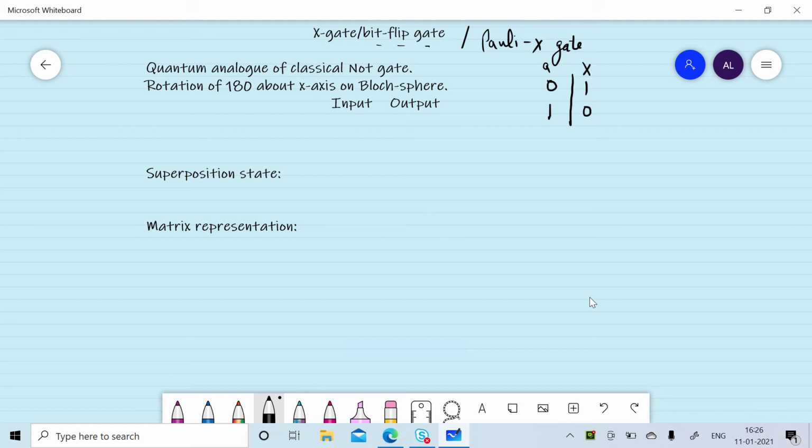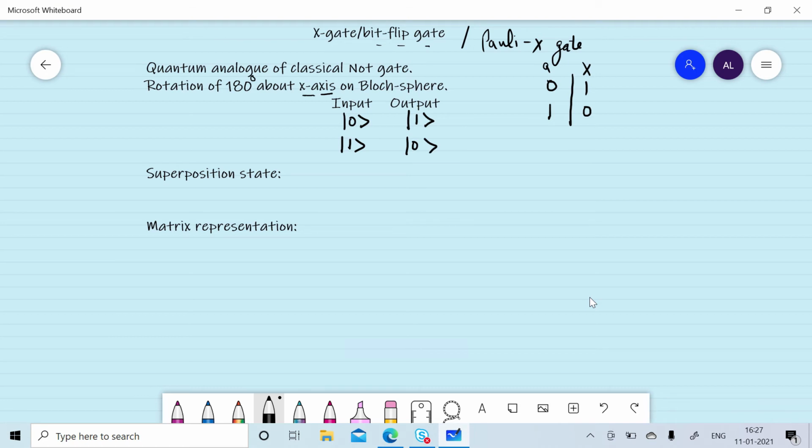X gate can be specified by a rotation of 180 degrees about X axis on Bloch sphere. If input state to the X gate is 0 qubit, we will get output as the qubit in 1 state. If we give 1 as the input, we will get 0 as the output state.